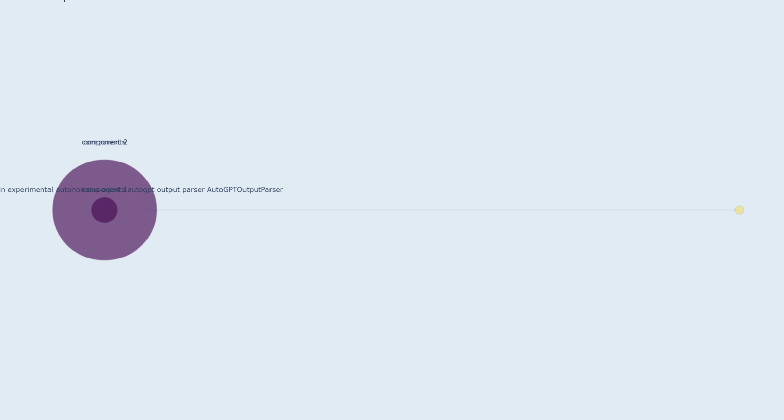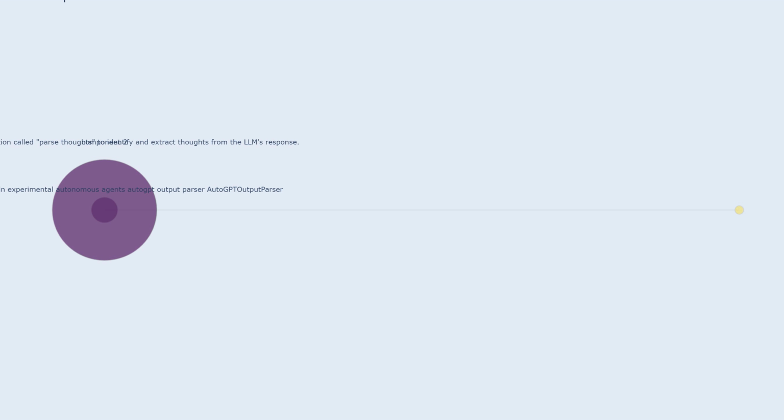Component 2. It utilizes a specialized function named parse thoughts to detect and extract thoughts from the LLM's response. This function uses natural language processing (NLP) techniques to analyze the LLM's output and identify sections that contain thoughts or opinions.